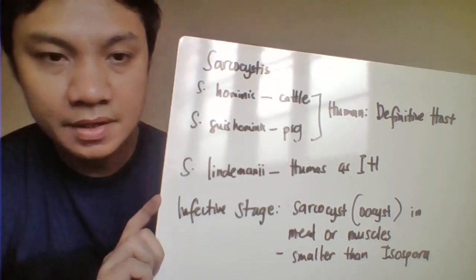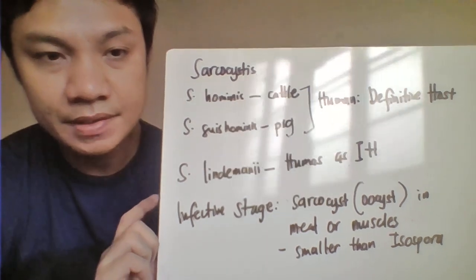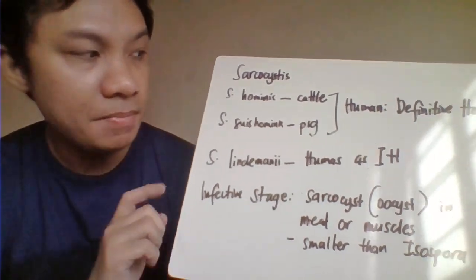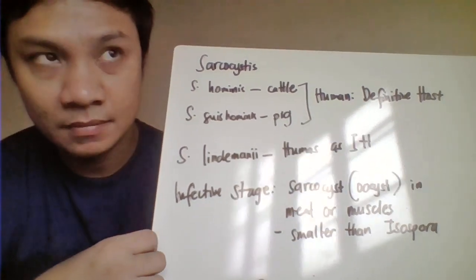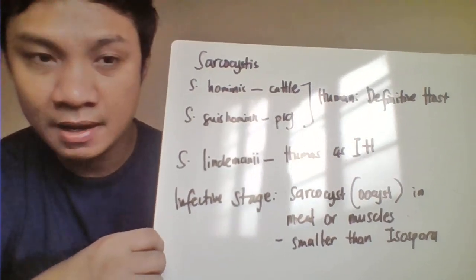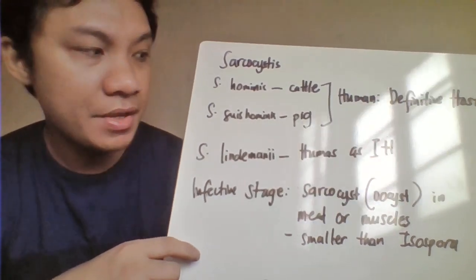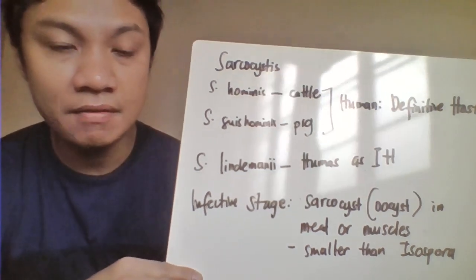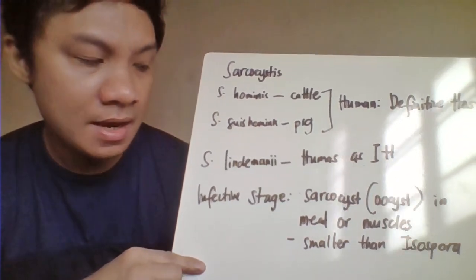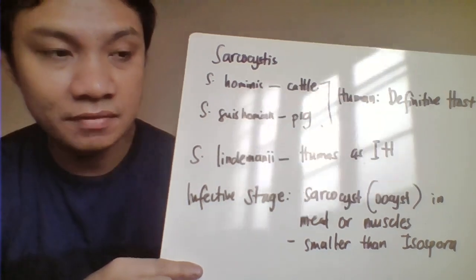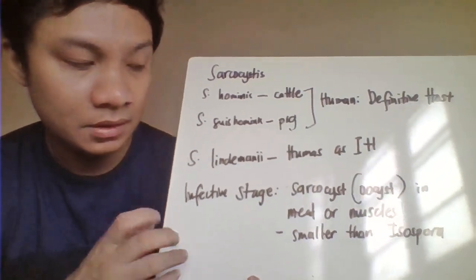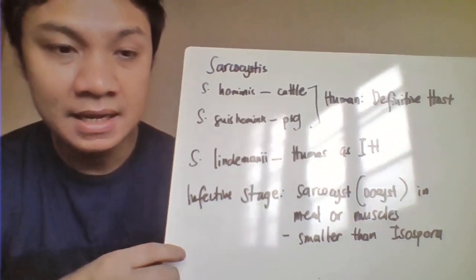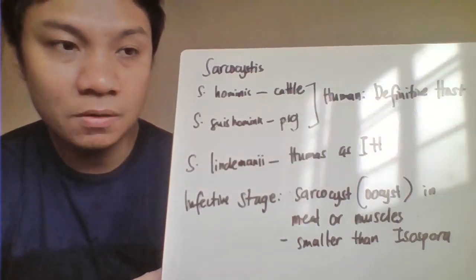Okay, the next one we have here is Sarcocystis. We have Sarcocystis bovihominis, whose intermediate host is the cattle, the beef. Then we also have Sarcocystis suihominis, wherein the pig is the intermediate host, whereas the humans serve as the definitive host. Sarcocystis lindemanni, on the other hand, has the human as the intermediate host. So the life cycle is the same as compared with Isospora belli.